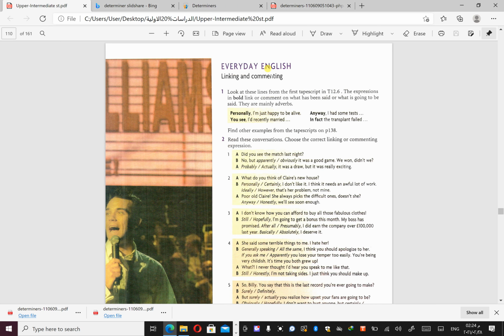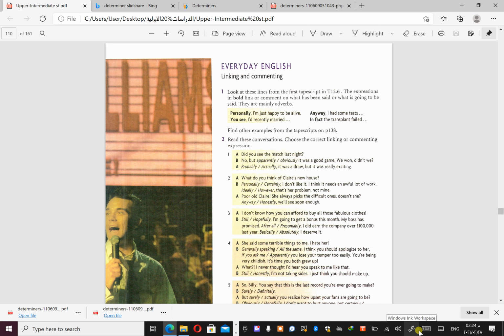Some of the words are used as linking, or as commenting. If I say anyway, this is linking. If I say for your information, this is also linking, like referring, as mentioned previously.